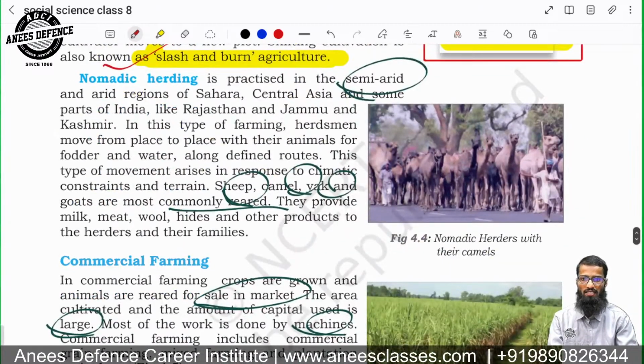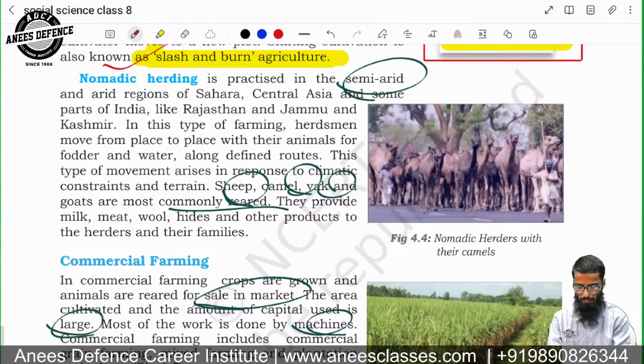Nomadic herding is practiced in semi-arid and arid regions of Sahara, Central Asia, and some parts of India like Rajasthan, Jammu, Kashmir, etc. So nomadic is what? You have animals with you and you move, right? Basically, movement is important here.